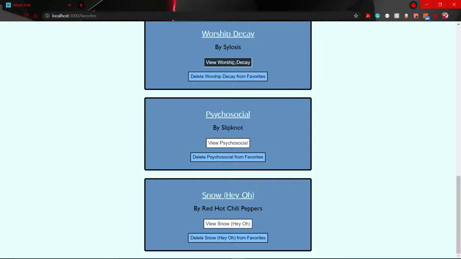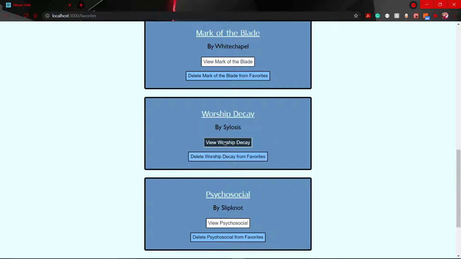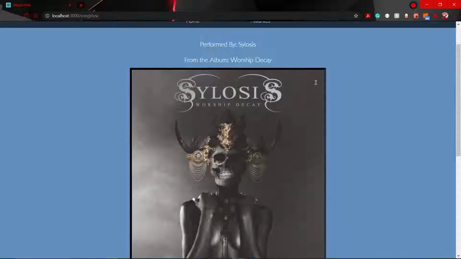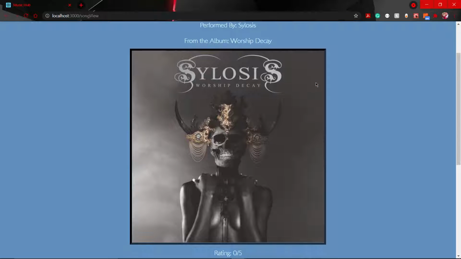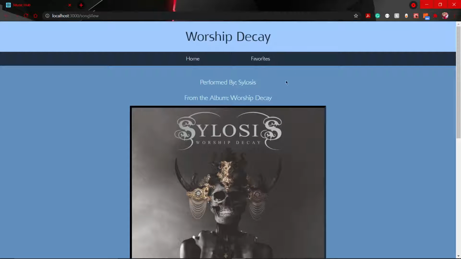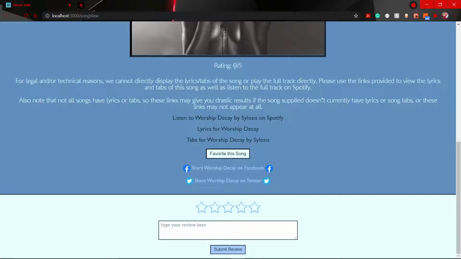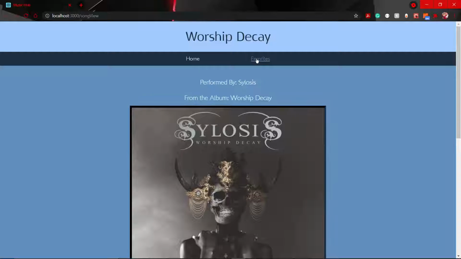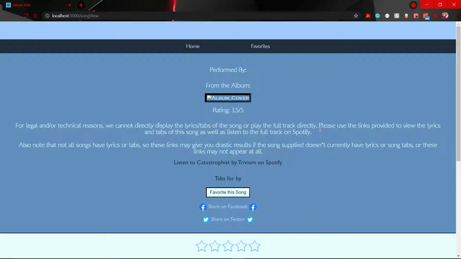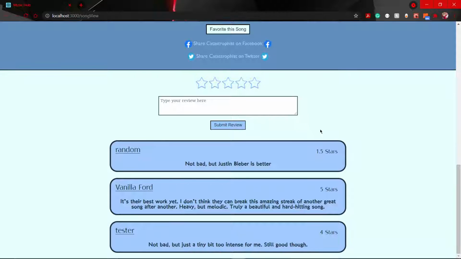But then there's these other buttons for each of these other songs. Like, let's say I want to go to this song by Silosis. And look at that, it takes me directly to the song. That's the title, there's the band, the album cover, and you can see that it has a rating of 0 out of 5 because there are no ratings for it yet.